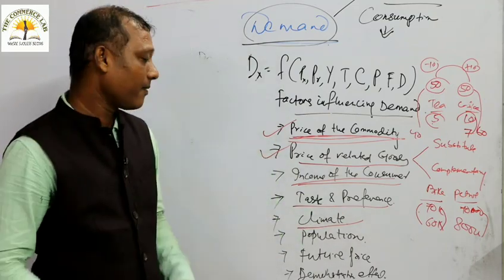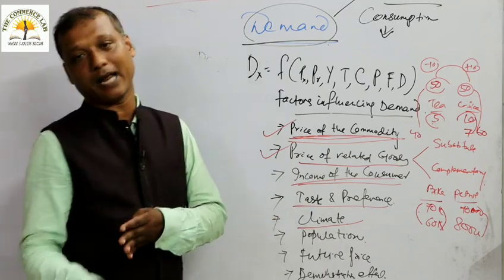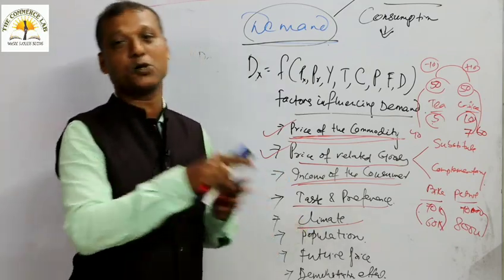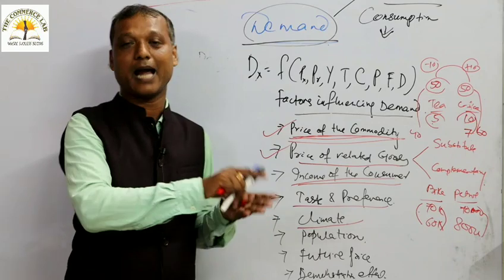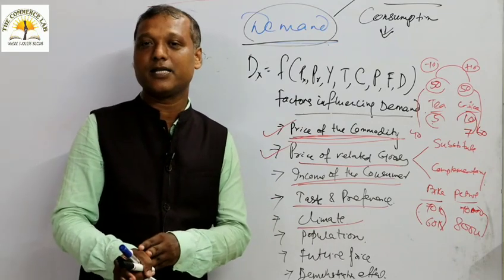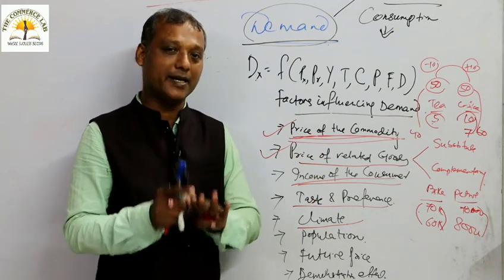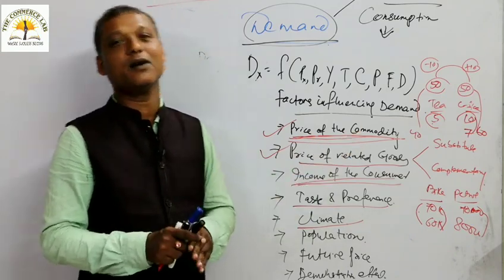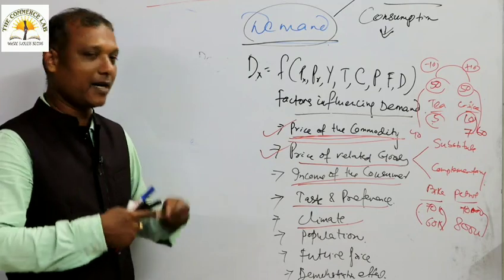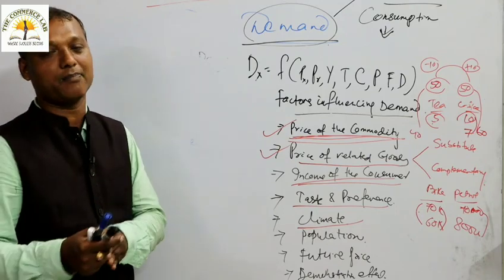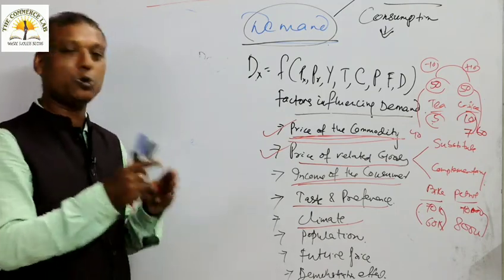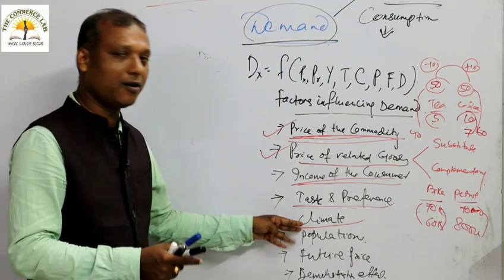So I want to tell you that the demand changes from climate to climate, from season to season, from time to time. Something which is demanded in summer is not demanded in winter, and something that is demanded in winter is not demanded in summer. So the demand changes from time to time, from season to season, from month to month. That is the point for climate.